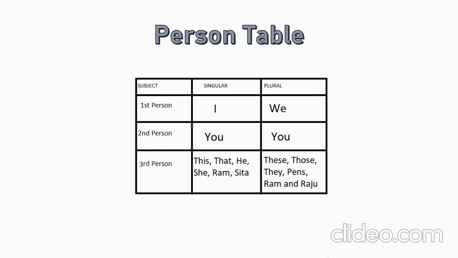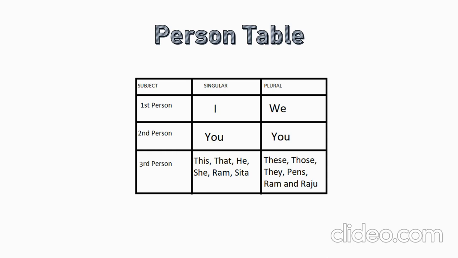Next thing is the person table. We have to look at this person table very carefully. If the subject is first person, the first person singular is I, the second person singular is you, and the third person singular includes this, that, he, she, it. Everything comes in third person singular.